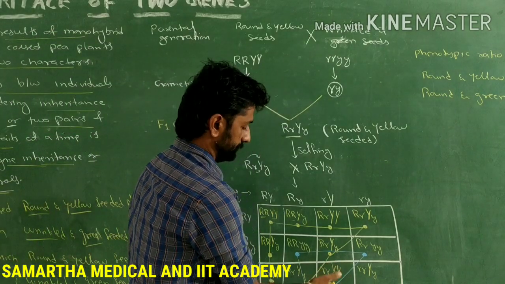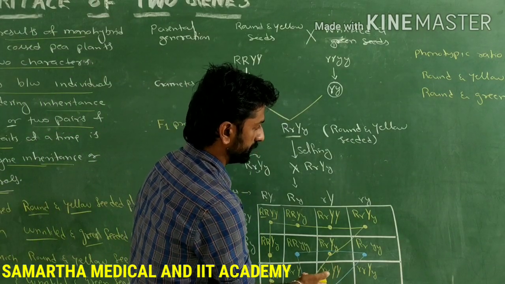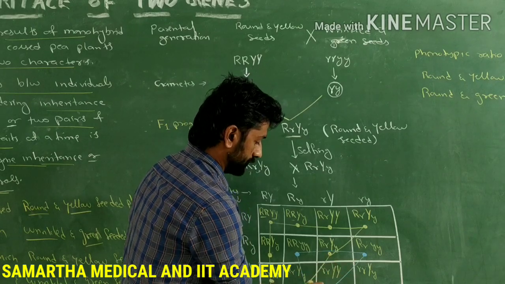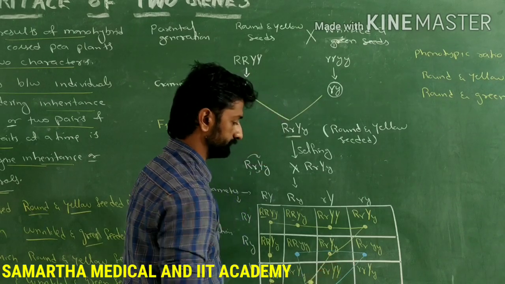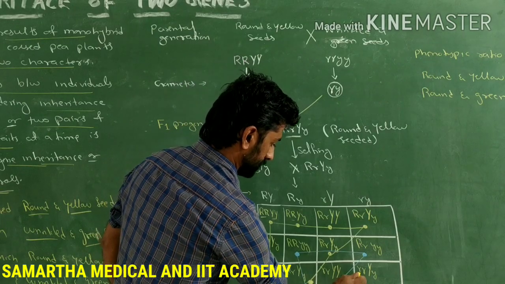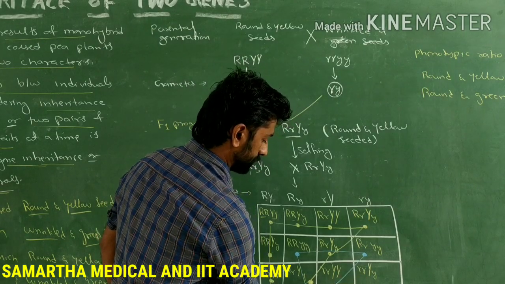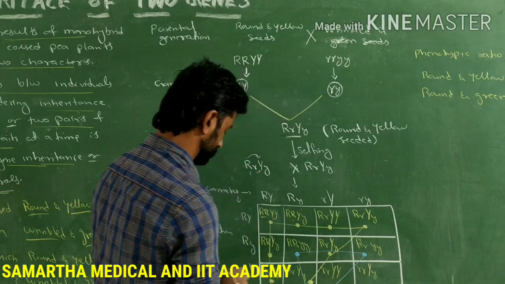Now wrinkled with dominant yellow color. Wrinkled and yellow. Next, wrinkled and yellow. Here also wrinkled and yellow. 3 are there, right?